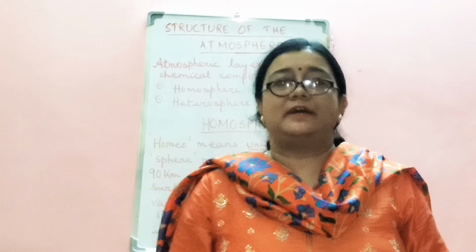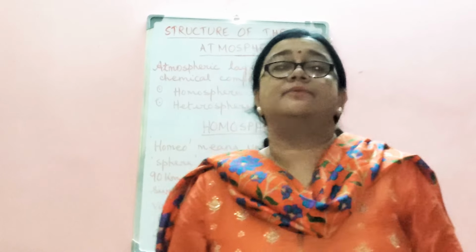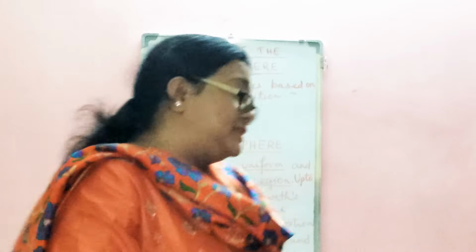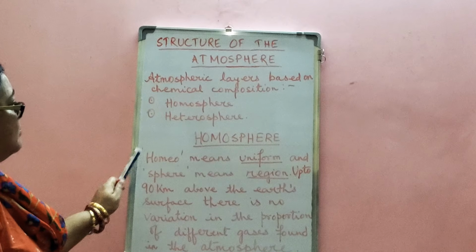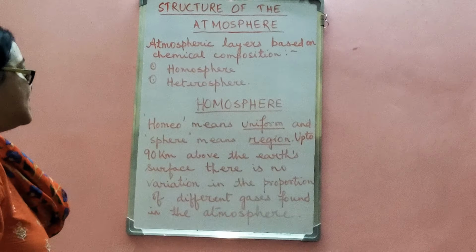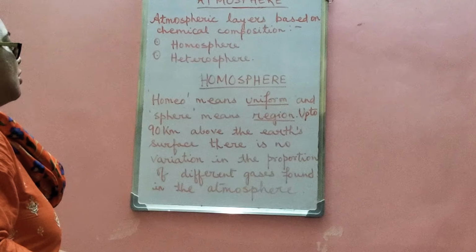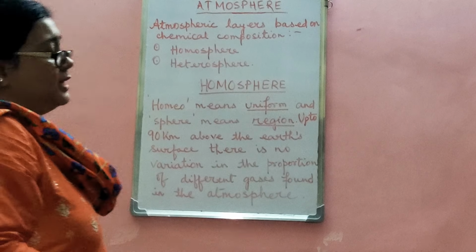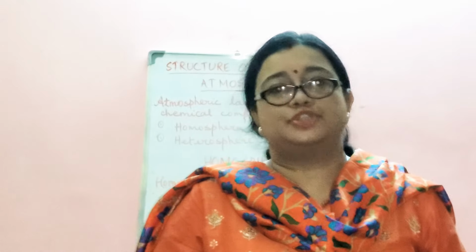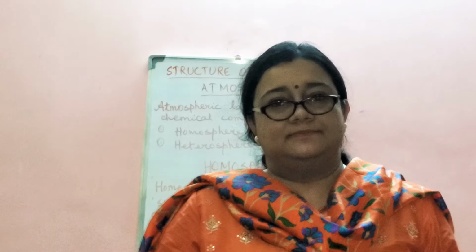The atmosphere can be divided into two layers based on the chemical composition. One is homosphere and the other one is heterosphere. Now let us see what the homosphere layer is. The word homo means uniform and sphere means region. Up to 90 km above the Earth's surface, there is no variation in the proportion of different gases found in the atmosphere. So now you have understood that there is a uniformity in the proportion of gases in the homosphere layer. Now I will discuss the heterosphere.